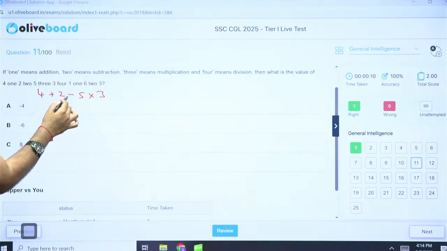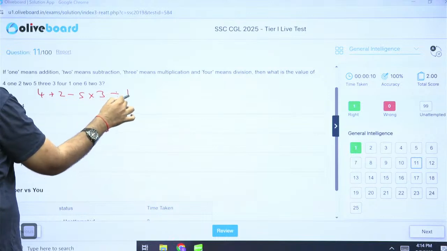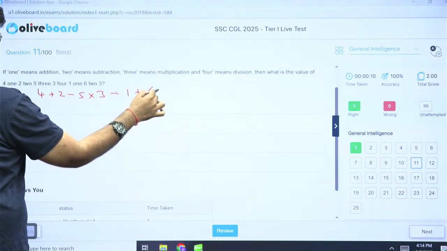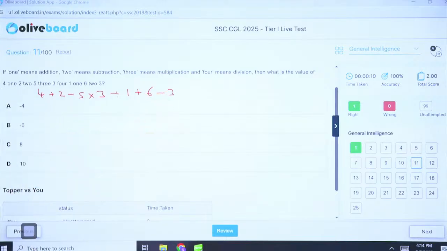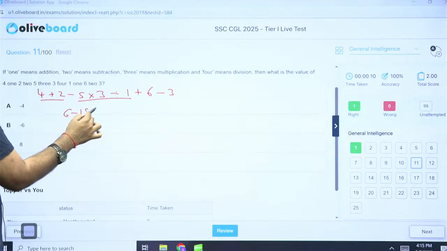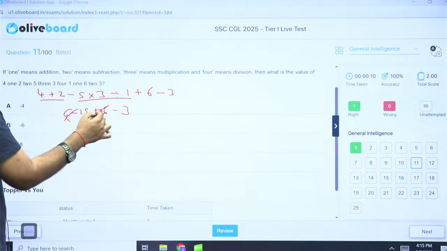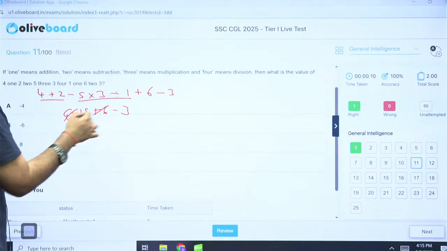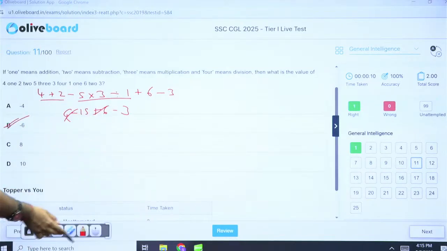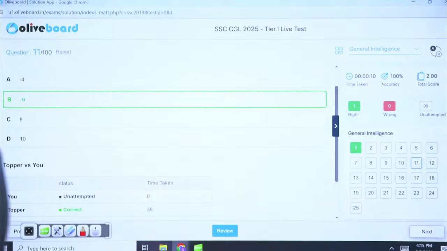Multiplication 3. 4 means division. 1 plus 6. 2 was my subtraction 3. So this is 3 divided 1 is 3 into 5, 15. 4 plus 2 is 6. Sorry, this is 12. This is minus 18. So minus 6 will be the correct answer. Option B.